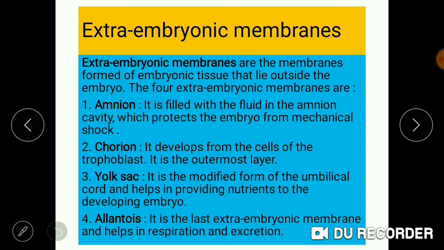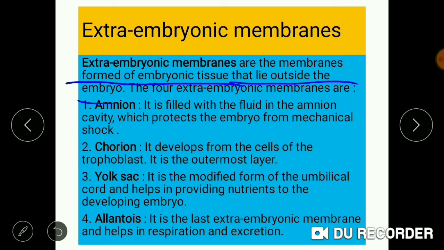Once the organ formation starts, there are certain extra embryonic membranes also being developed. Extra embryonic membranes are the membranes formed of embryonic tissue that lie outside the embryo. Each of these extra embryonic membranes plays a major role in providing nutrition to the embryo, and they also help in the process of respiration and provide protection to the developing embryo as well. So the four membranes and their different functions are as follows.